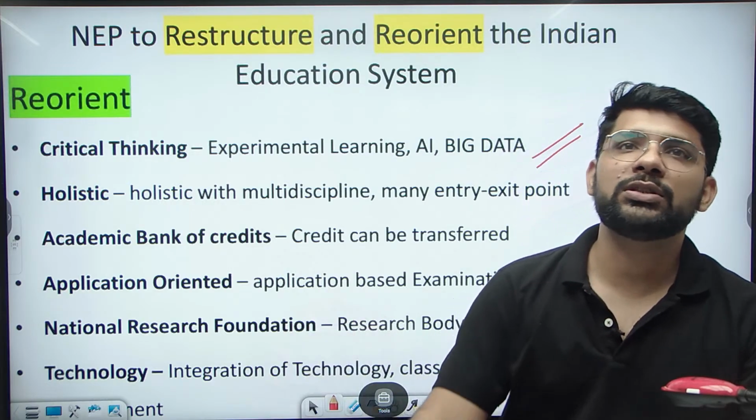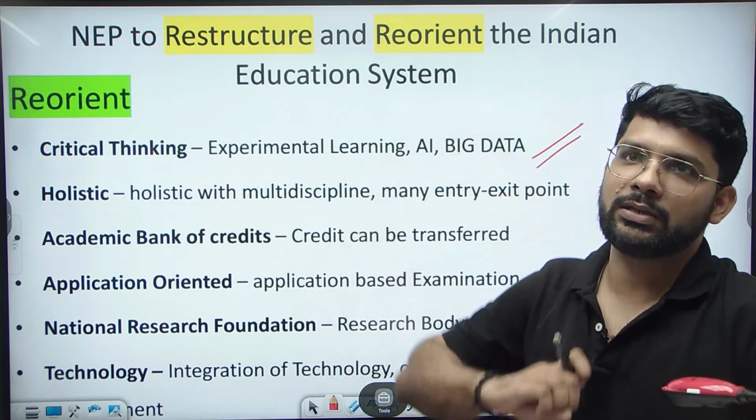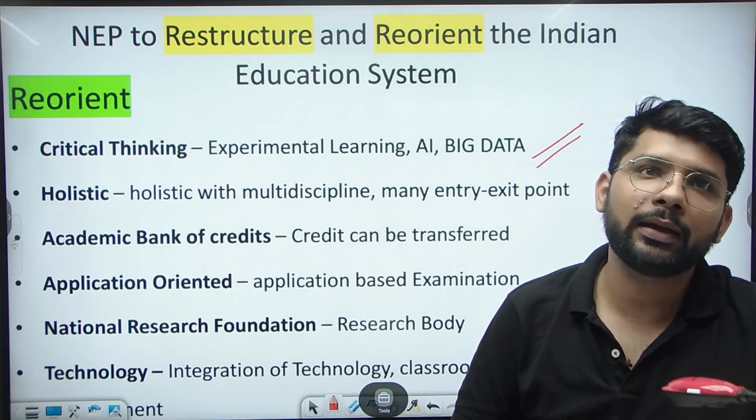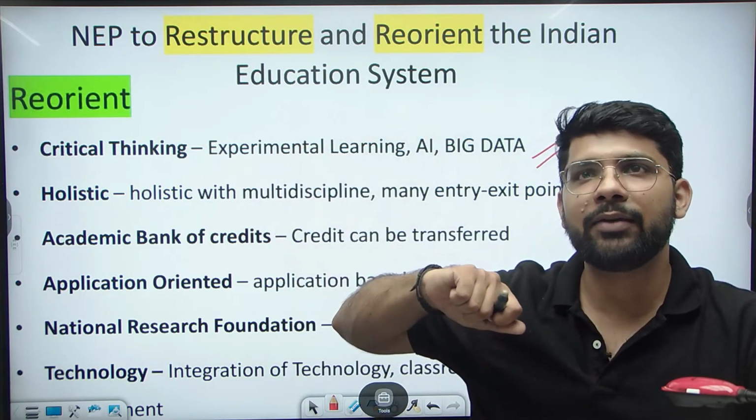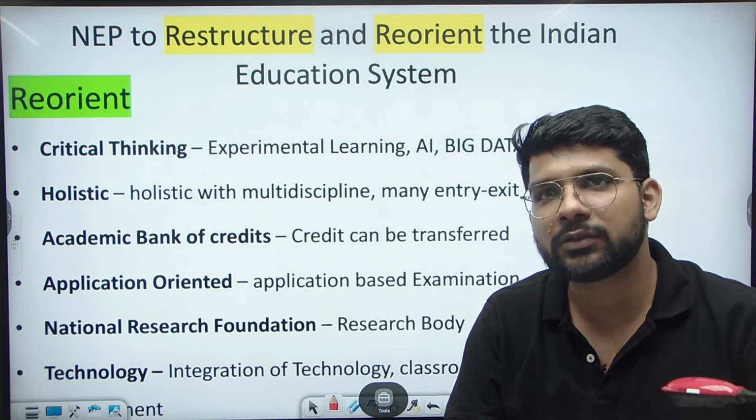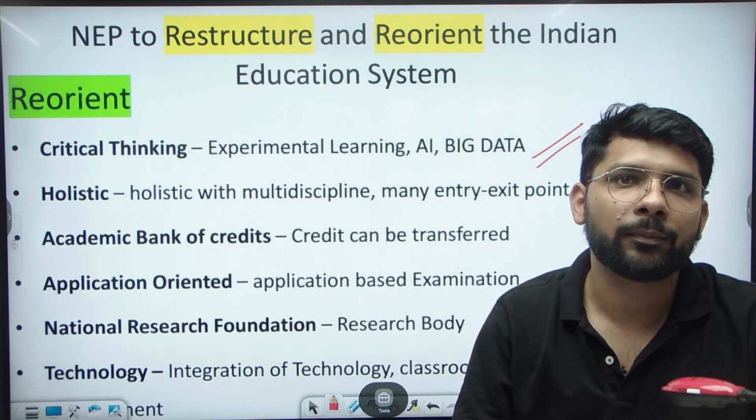The National Research Foundation, a research body, will be set up which specifically focuses on research in the education system: how we can improve the education system in the country, how we can focus on the skills level, how we can use technology. So a research body, the National Research Foundation, is established under the new education policy.